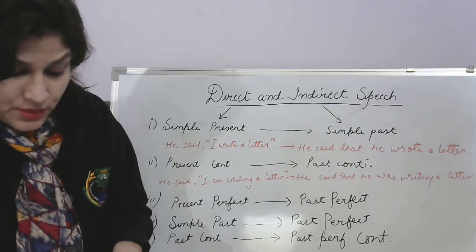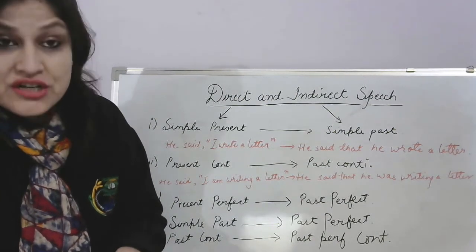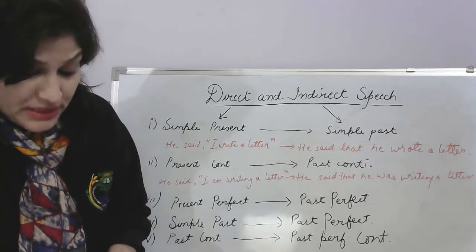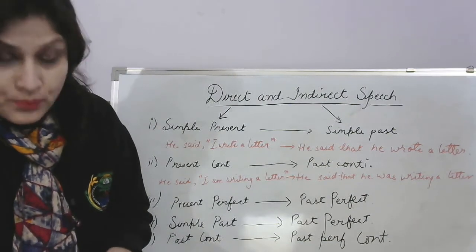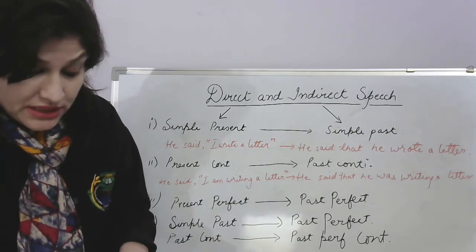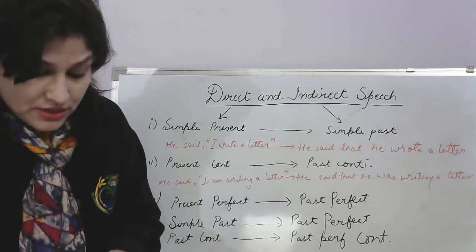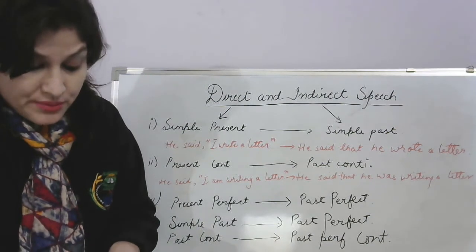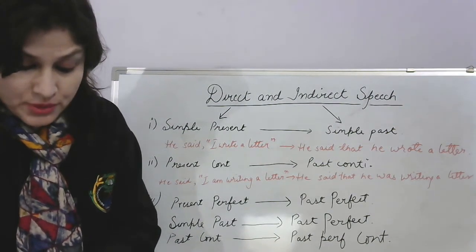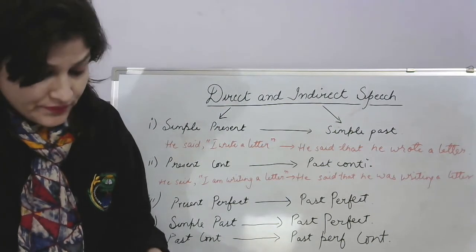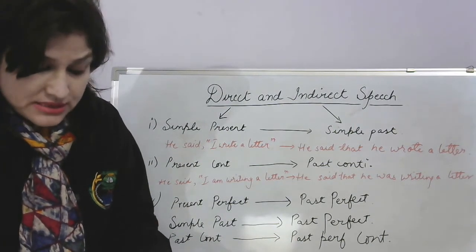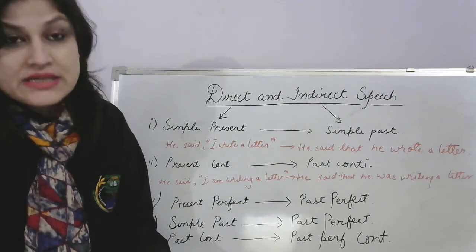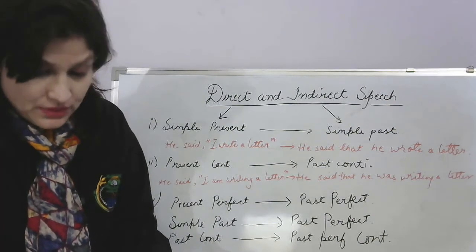If the person addressed reports the speech, the second person is changed to the first person. He said to me, you are a clever boy. He told me that I was a clever boy. If the pronoun he or she stands for different persons, the names of the persons referred to are inserted in brackets after the pronouns. Besides, nouns could be used instead of pronouns wherever possible, as: Arun said to Amit, I want your pen. Arun told Amit that he wanted his pen. Right? So, understand it here.